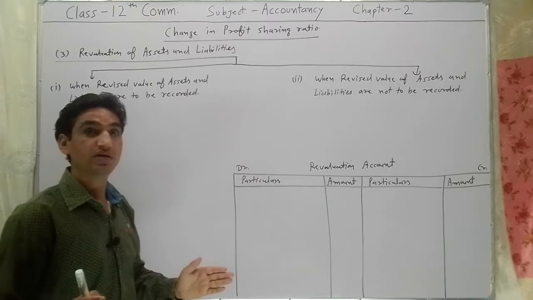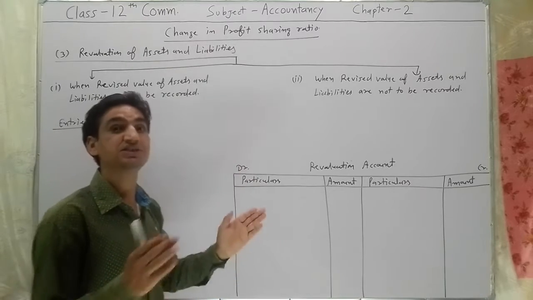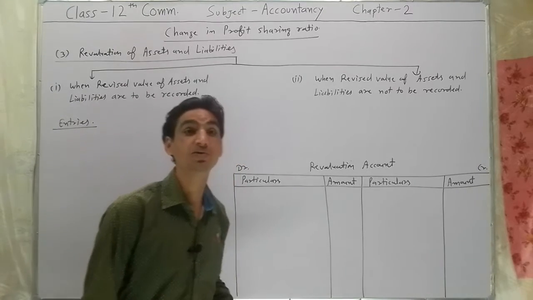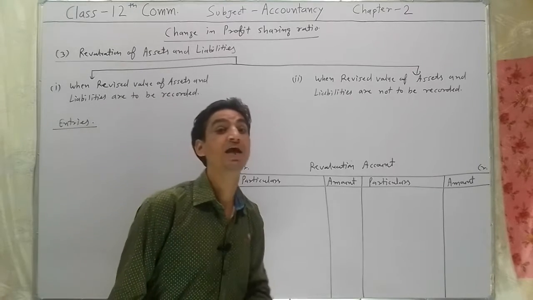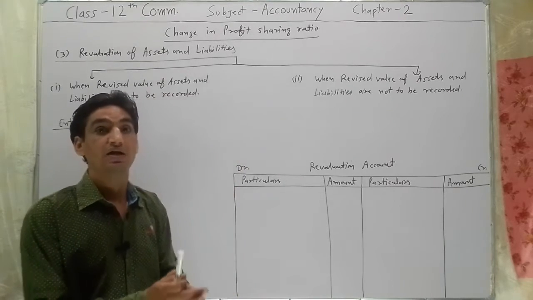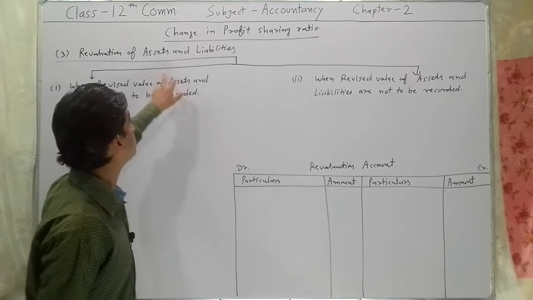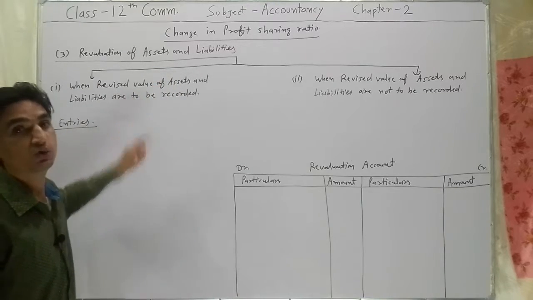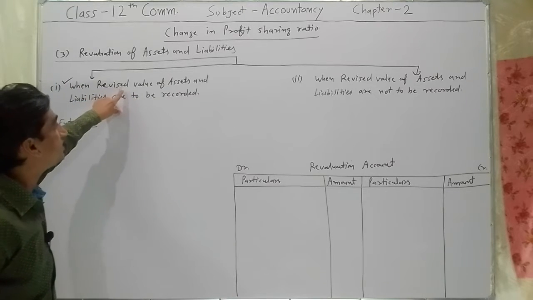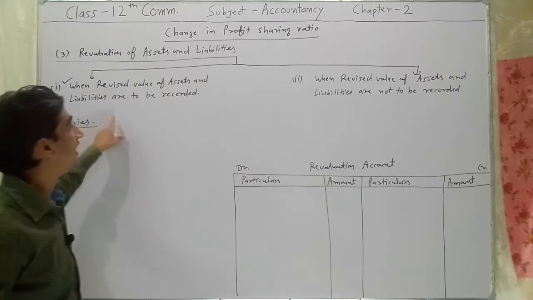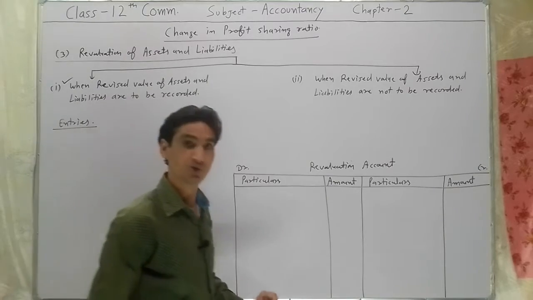When partners decide to change their profit sharing ratio, in such condition, revaluation of assets and liabilities can be adjusted in the following two ways. The first is when revised value of assets and liabilities are to be recorded.